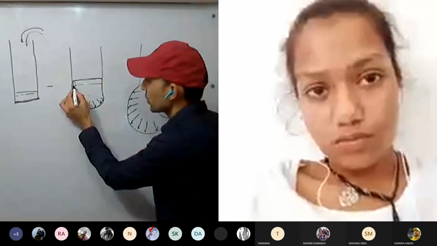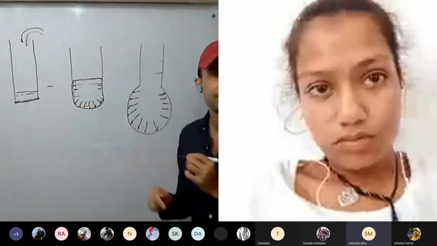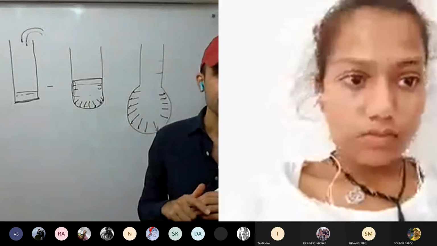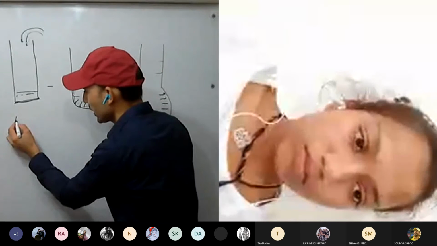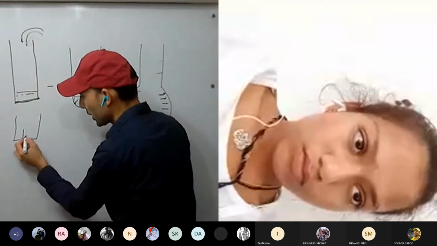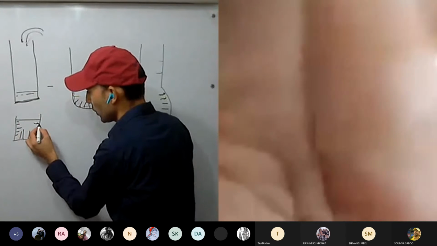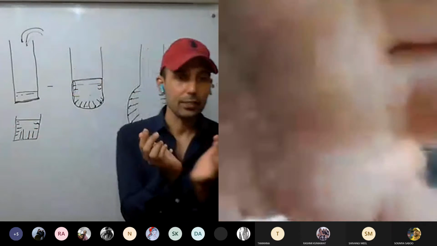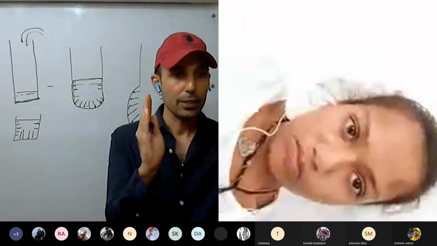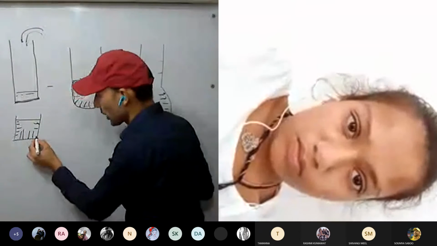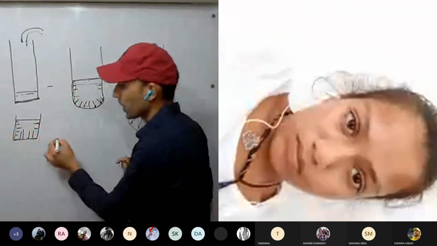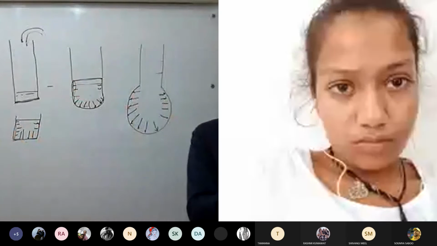Does liquid exert pressure on the sides as well? Yes. Since it is a liquid, it exerts pressure at the bottom, and it exerts pressure on the sides as well. So whenever we take a container and pour liquid in it, the pressure exerted is on the bottom as well as on the walls of the container, that is, the sides of the container.